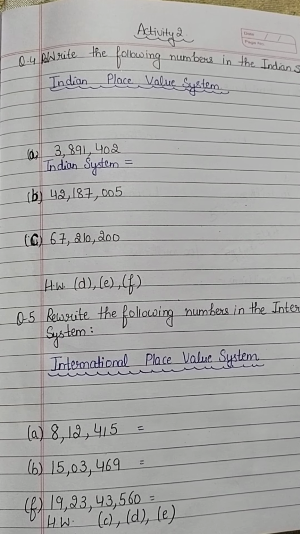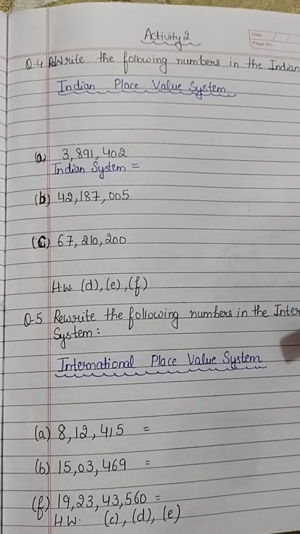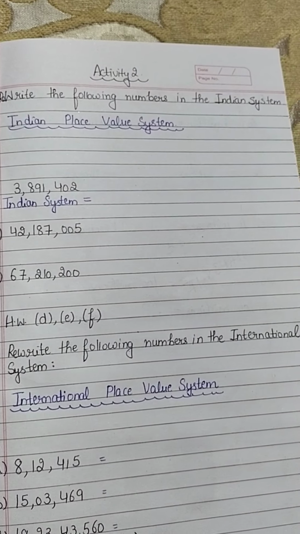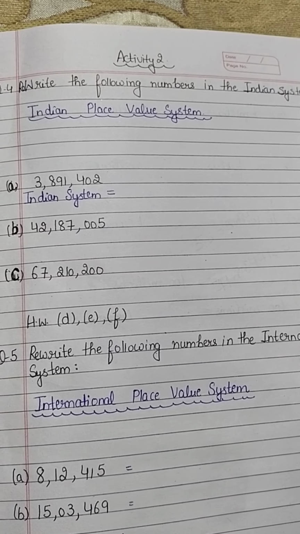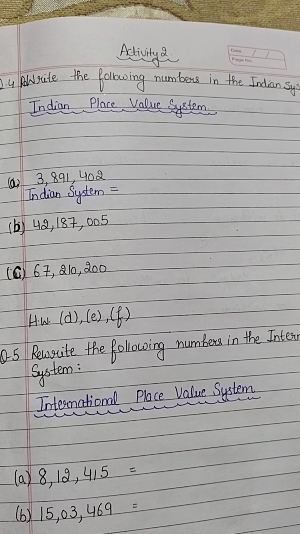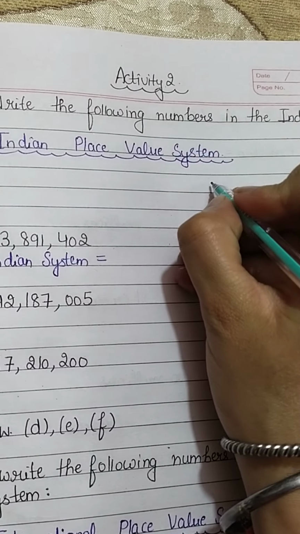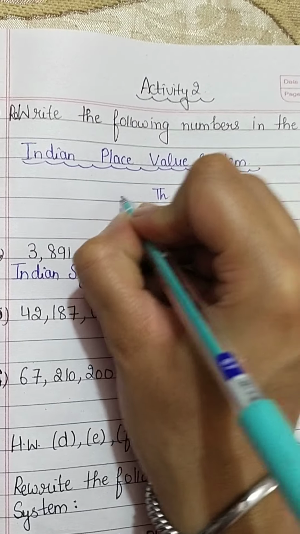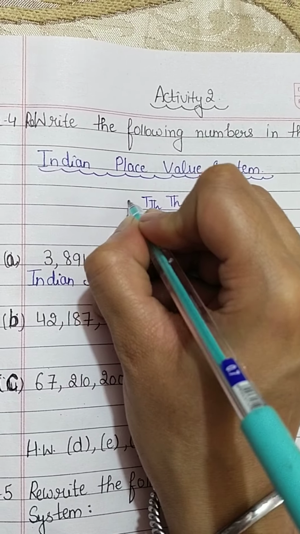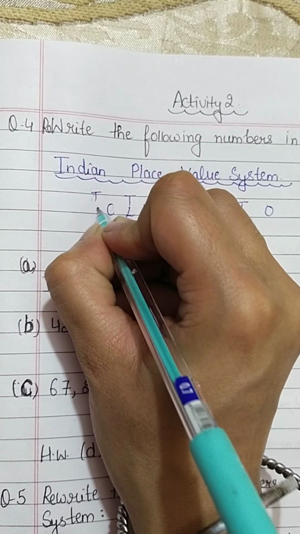Good morning, students. Today we will continue with Activity 2, question number 4. The question states: rewrite the following numbers in the Indian system. First, we discussed in the earlier class what the Indian place value system is. How will you write it? That is ones, tens, hundred, thousand, 10,000, lakhs, 10 lakhs, crores and 10 crores.